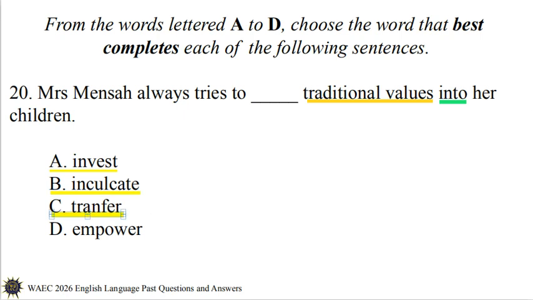If we say transfer into, then we are probably talking about account, bank account, or bank transaction. So, although into goes with transfer, it is not appropriate when we are talking about cultural values or norms. So, option C is also wrong. Empower, can we say empower into? Of course, no. Then, the correct option is option B, inculcate into. Mrs. Mensah always tries to inculcate traditional values into her children.